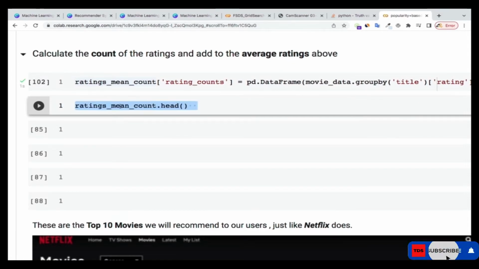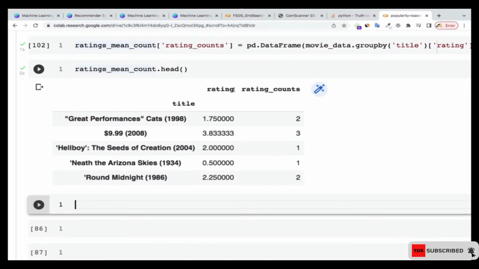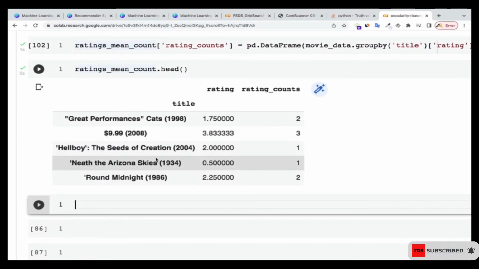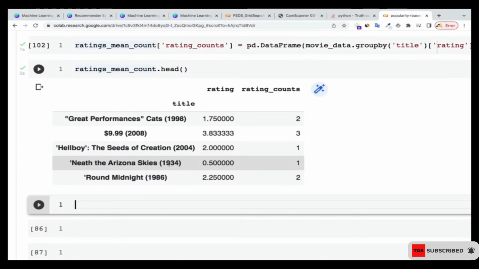Great. So if I print the head of that again, now you see that I have the title, the ratings, and then the ratings count. So for Great Performances Cut 1998, 2 people rated it, and out of the 2, on average they rated it 1.75. If you see this one here, just 3 people rated it, and on average they rated 3.8 something. If you see Around Midnight, 2 people rated it, and on average they rated 2.25. On Zenith, the Arizona Skies, 1 person rated it 0.5.